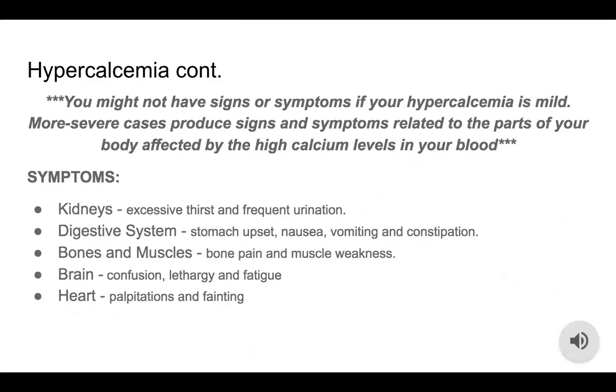Some symptoms you might have for hypercalcemia: for kidneys, this can cause excessive thirst and frequent urination. For the digestive system, it can cause stomach upset, nausea, vomiting, and constipation. For bones and muscles, it weakens them, and it also causes bone pain and muscle weakness. For the brain, hypercalcemia can interfere with how your brain works, resulting in confusion, lethargy, and fatigue. And for the heart, it's rare, but severe hypercalcemia can interfere with your heart function, causing palpitations, fainting, indications of cardiac arrhythmia, and other heart problems.